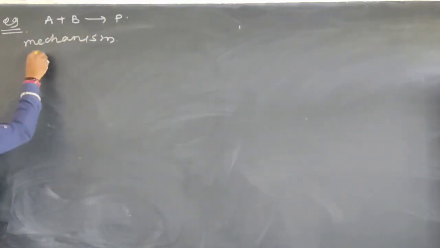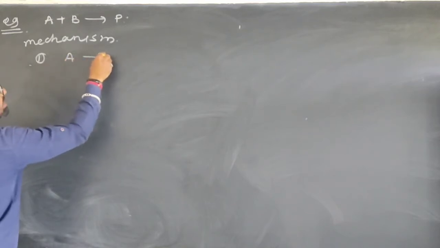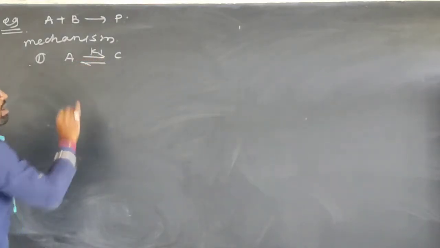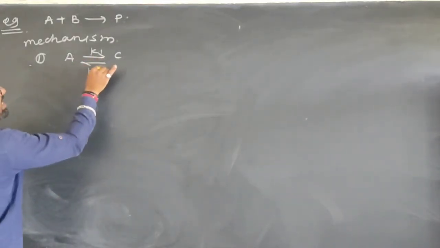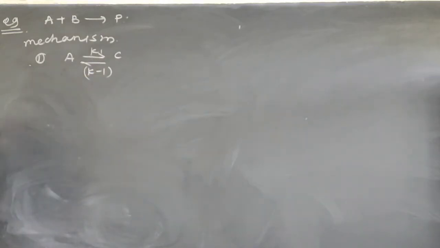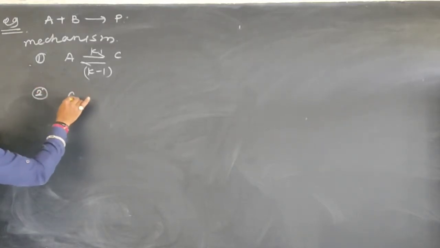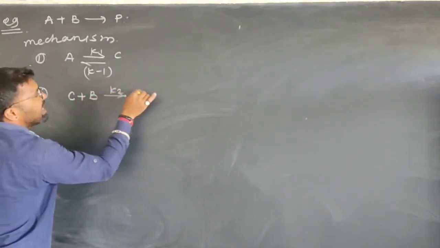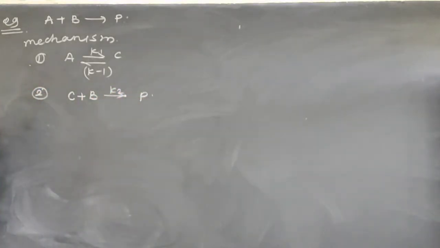In the first step of the mechanism, A is converted into C with the rate constant K1 in the forward reaction, while C converts back into A with the rate constant K minus 1, which is a reverse or reversible reaction or backward reaction, right? That means equilibrium is established. And in the second step, this C reacts with B with the rate constant K2 and finally converts into the product.